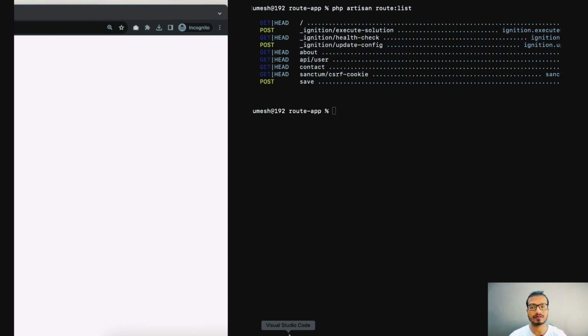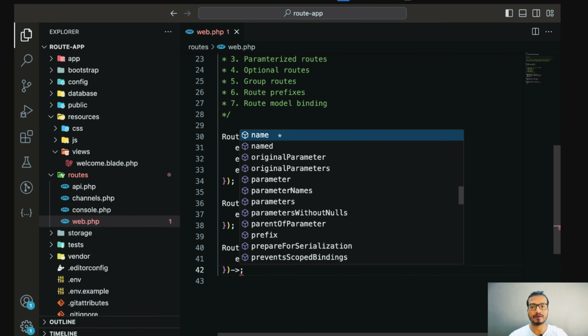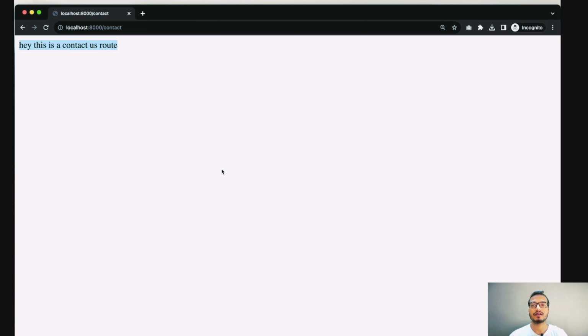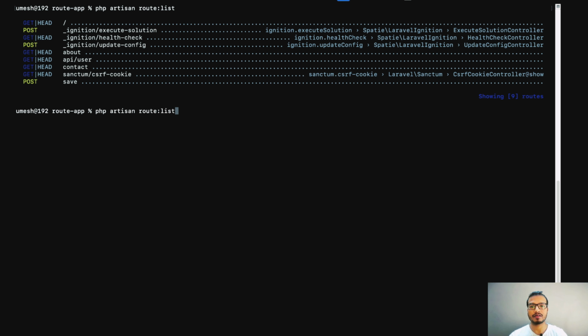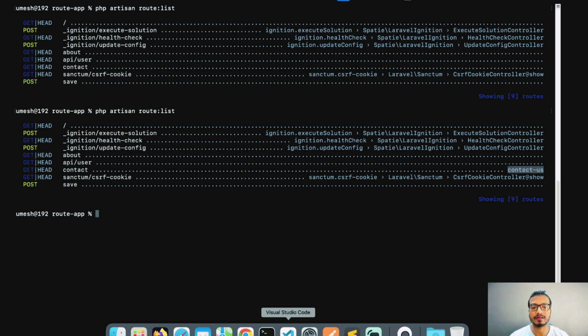So now let's come to the editor first, and here we will define our name. We will give a unique name, just like name, and here we will define contact-us. As of now the result is the same in the browser. Now let's come to the terminal, and if I re-enter this command, we get this result. Now for this contact you can see there is a name attribute, contact-us. This named route will be used only when you call this page from another link.